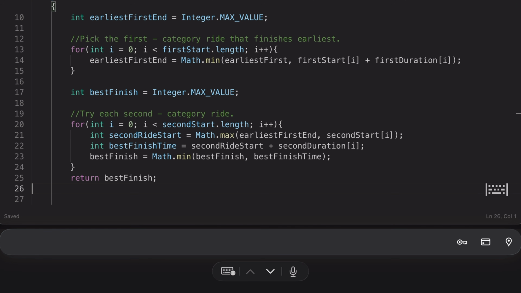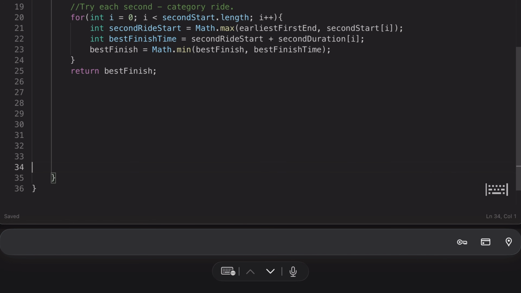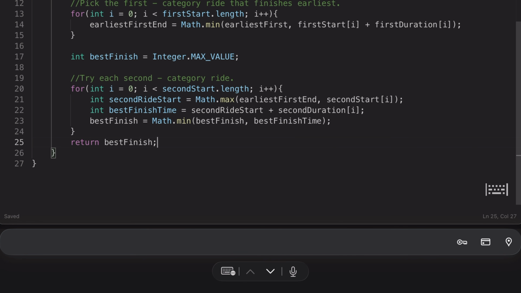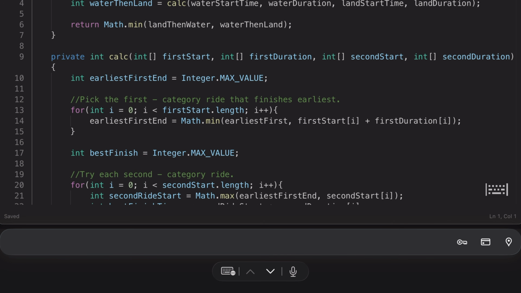That's all. So I'll remove this space. This is what we want. Let's try out. Let me try.